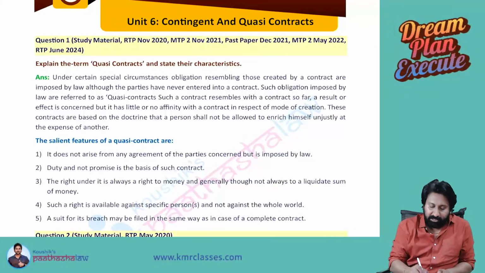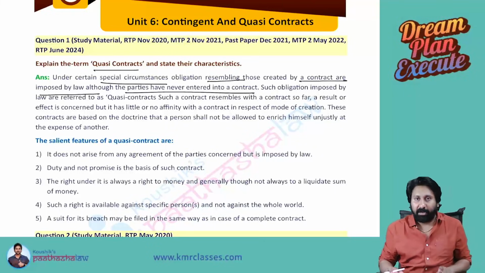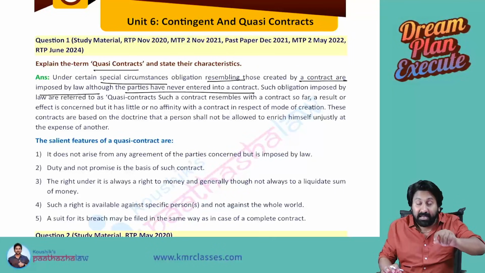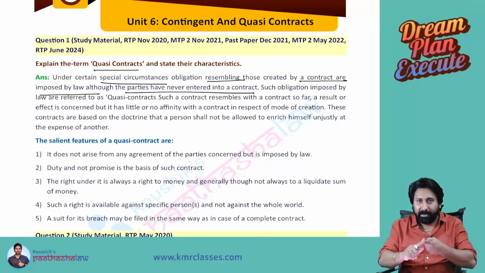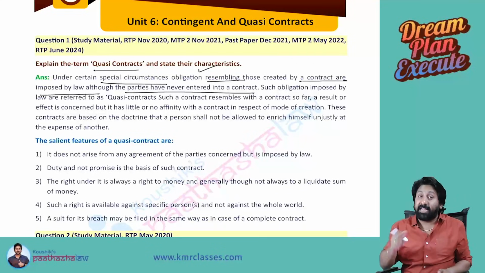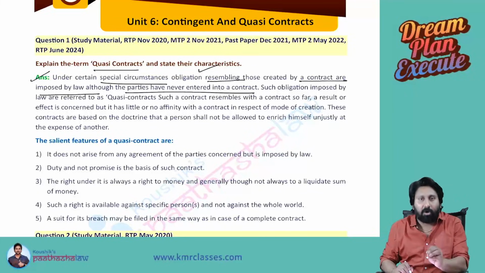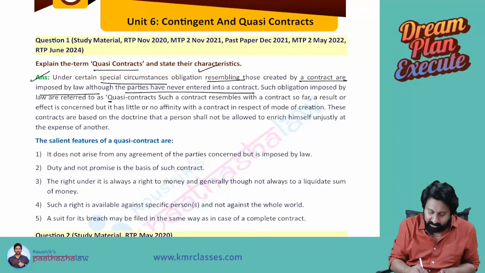Okay, what is a quasi contract? Under special circumstances, obligations resembling those created by contract are imposed by law, although the parties have never entered into a contract. Though really there is no contract created, something similar to a contract is created. Though there is no contractual obligation between two parties, there is an obligation resembling that of a contract. Such a situation we call a quasi contract. Quasi means it looks like a contract, but really there is no contractual obligation. Such obligation imposed by law is called a quasi contract.